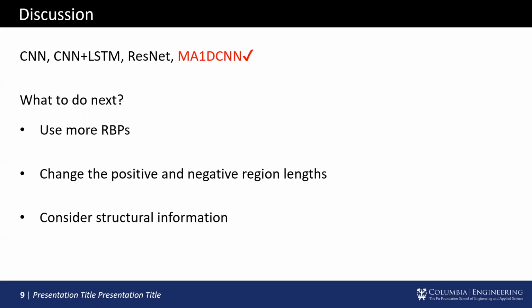Additionally, note that the positive and negative sequences are manually set to 101 nucleotides. However, some negative zones will eventually be defined as positive, and some positive zones may be defined as negative. So we can change the positive and negative region lengths and see what happens to the results.